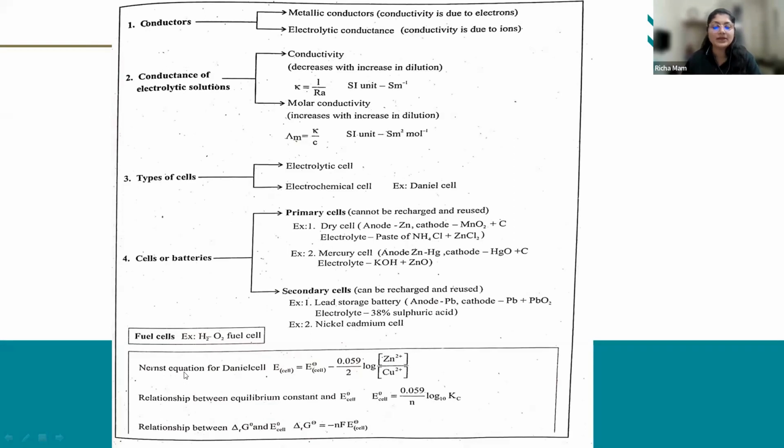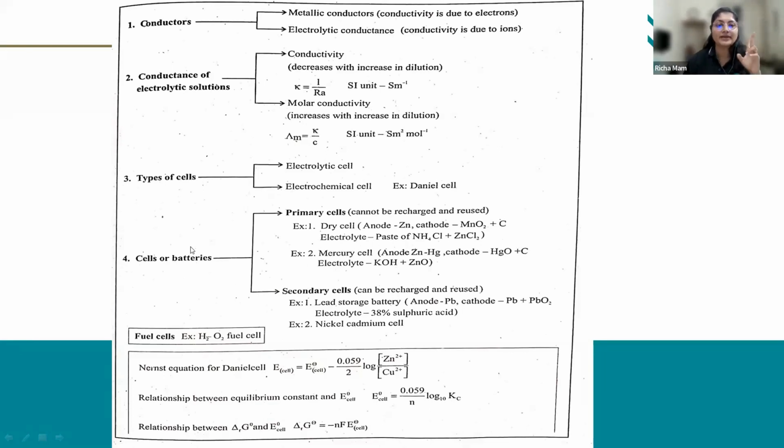It converts the chemical energy into electrical energy by the redox reaction. Simultaneously, oxidation and reduction take place. So the chemical energy is converted into electrical energy. This is the role of the battery or a cell: it converts chemical energy into electrical energy by a redox reaction.